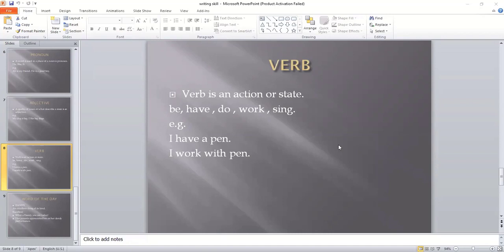So tell me the main difference, or what do you think? What is the difference between the two sentences? Yes, I would go for Rahmana Shahzadi. Please unmute your mic. Rahmana Shahzadi. Yes, ma'am. Okay, Rahmana, I hope you're fine. I have a pen and I work with the pen. Tell me the main difference in these two sentences.